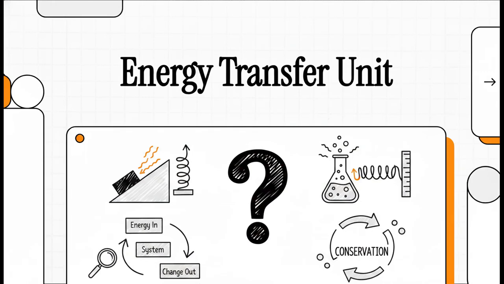Hey everyone, welcome. Today we're diving into a super fundamental concept from Physical Science Unit 2, Principles of Energy and Transformation. In this explainer, we're going to put on our scientific investigator hats and tackle a really interesting question. Where exactly does energy go when systems change? I know, it sounds pretty simple on the surface, right? But honestly, tracing how energy moves, transfers, and conserves itself is literally one of the most fascinating processes in the entire physical world. So let's just jump right in.